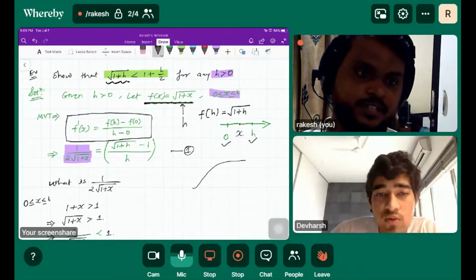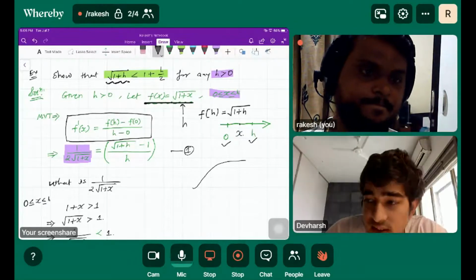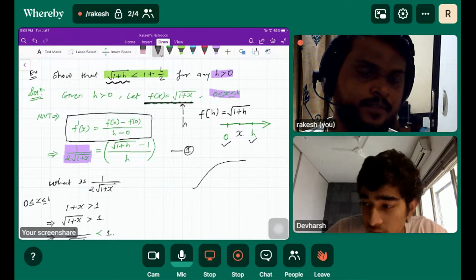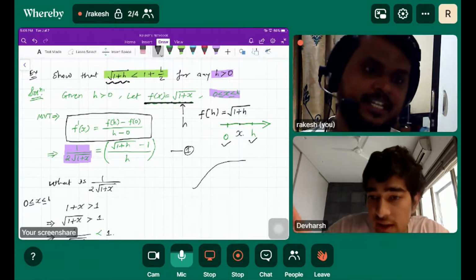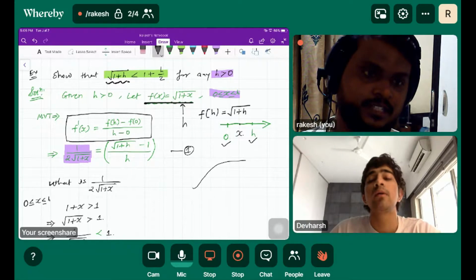Root 1 plus h. So x is defined as that point at which the tangent will be parallel to the secant line connecting... Oh, okay. Got it.